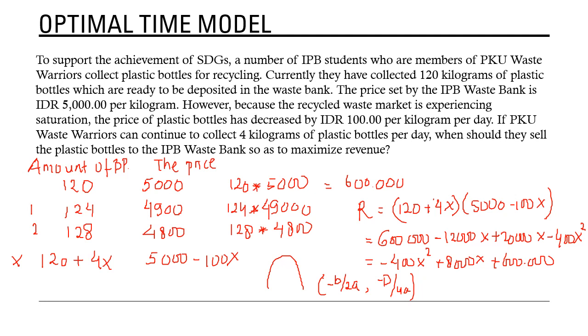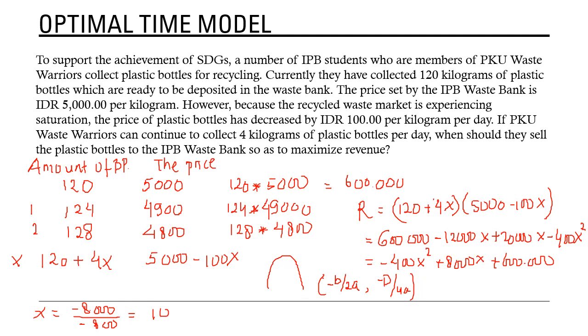So we get x equals minus b over 2a, so this minus 8,000 over minus 800, we get 10.